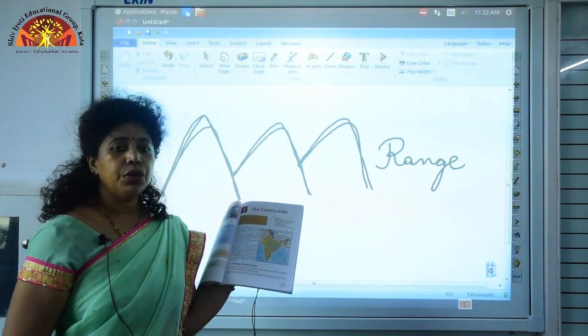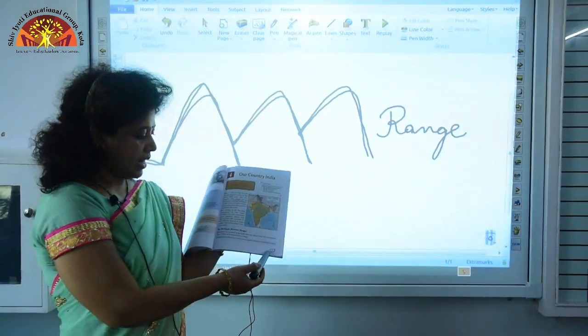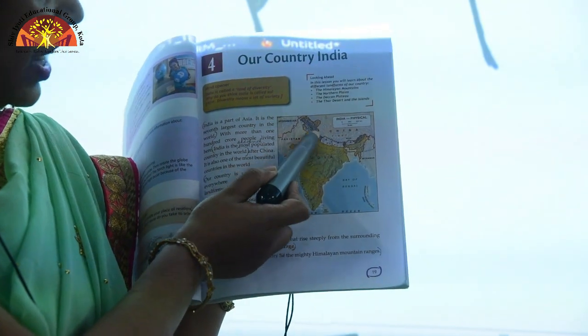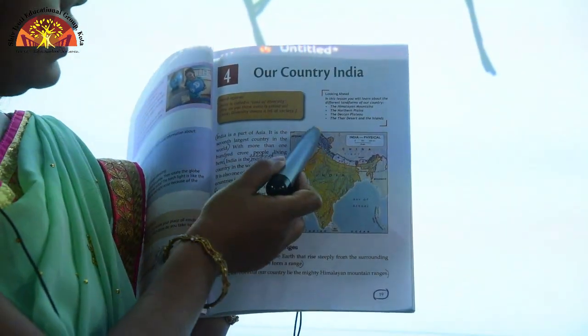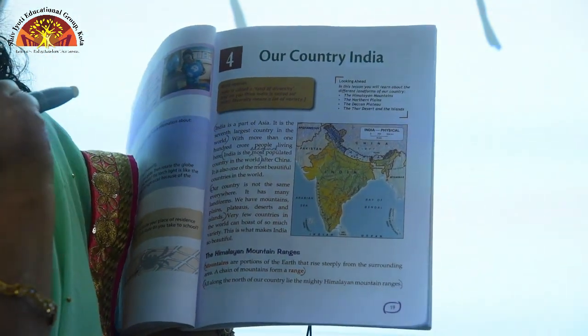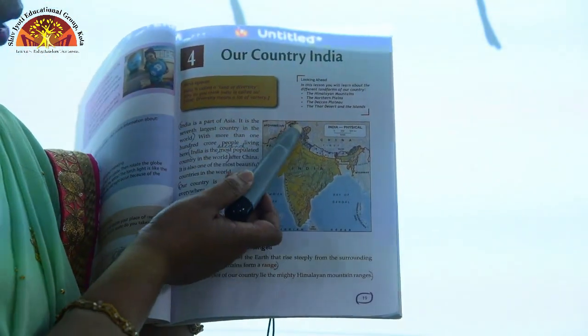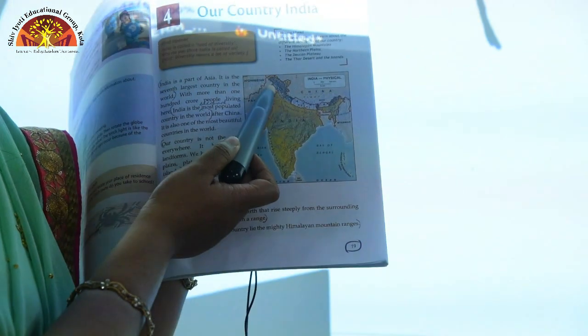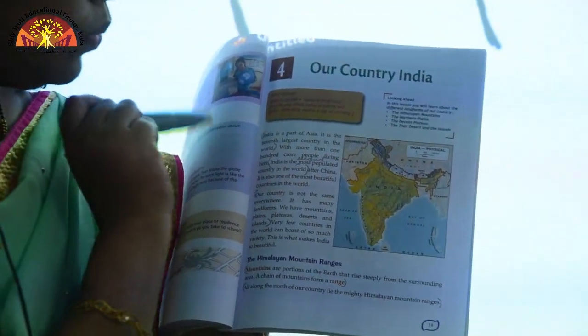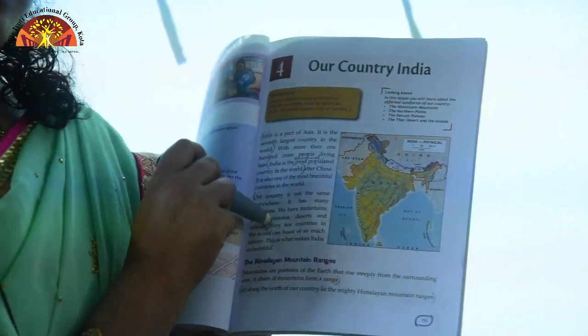So, I want you to open your textbook page 19, okay. There you have a physical map of India, and if you notice, the area shaded in dark brown is your Himalayas, okay. So, from where does the Himalayas start? It extends from Kashmir in the north to Arunachal Pradesh in the northeast, okay. So, what are the special features of the Himalayas?